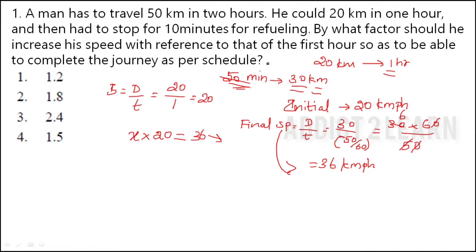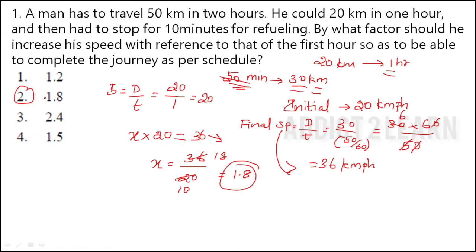By this question we have framed an equation: by what factor we have to multiply the initial speed to get the new increased speed. Then x is equal to 36 divided by 20. Then we can cancel it by 2 table. So we will get 18 divided by 10, which means 1.8. So the factor is 1.8. Option 2 is the answer.